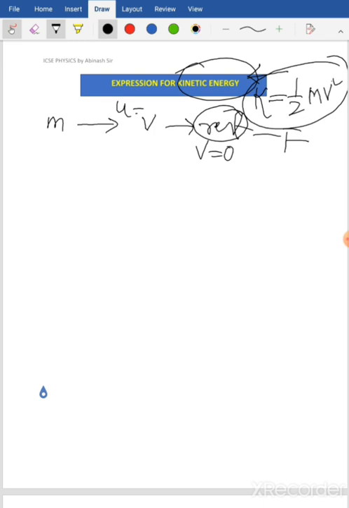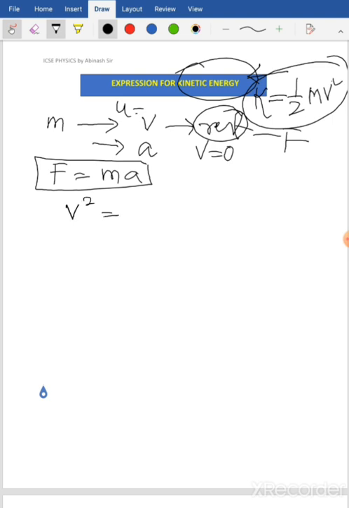Now you see that the body was moving with initial velocity, and you are applying a force to stop it, which means the body will have some retardation. So let the retardation be a. So you get F equals ma from Newton's second law. Now if you use the equation of motion, you get v square equals u square plus 2as.